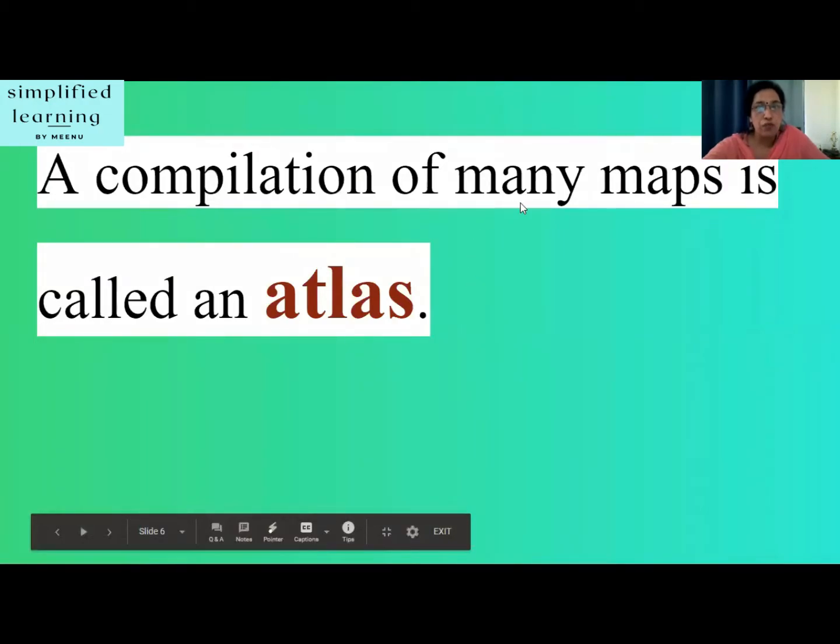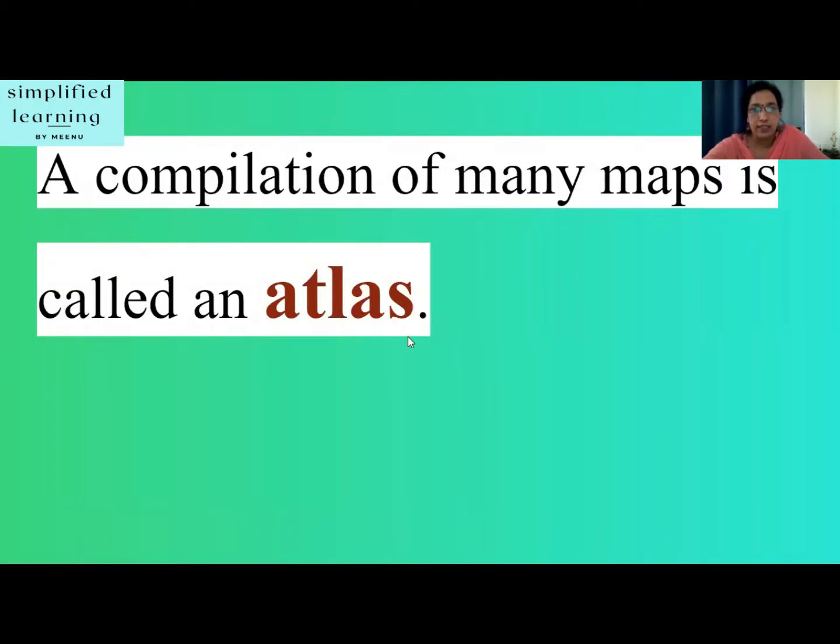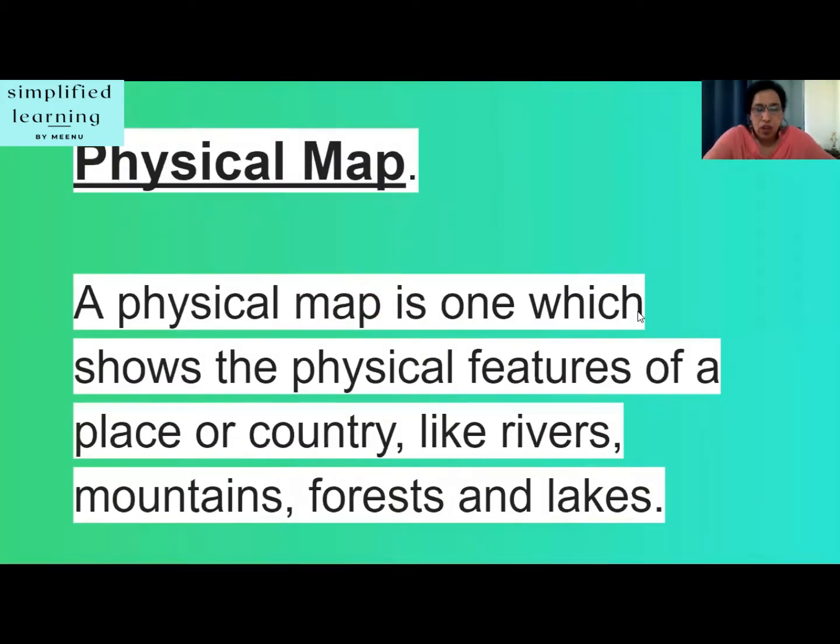A compilation of many maps is called an atlas. I hope you are aware of an atlas. Okay, it has a collection of all types of maps in it. It's just like a book. Maps are of different types. The first category is on the basis of details that need to be shown in a map.